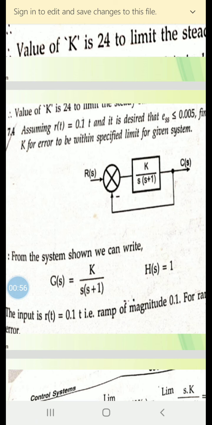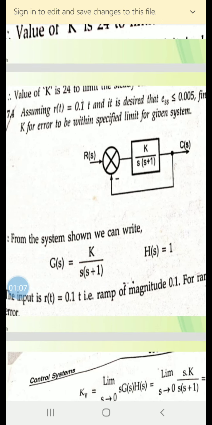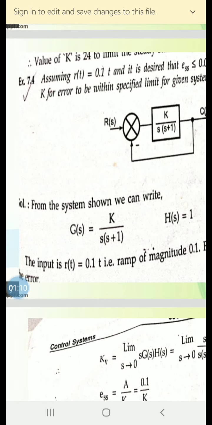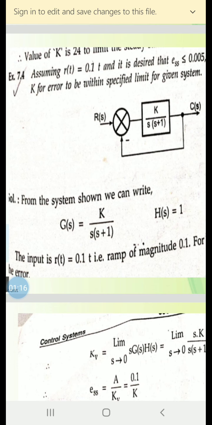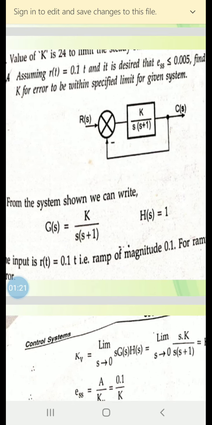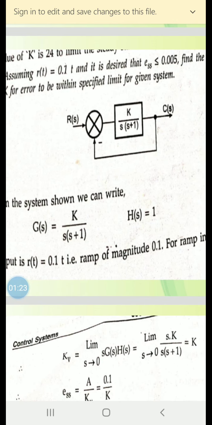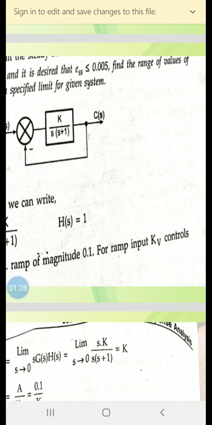So from the system shown, we can write G(s) is equal to K divided by s(s plus 1). As it is unity feedback, H(s) is equal to 1. The input is r(t), which is given as 0.1t, that is a ramp of magnitude 0.1. For ramp input,